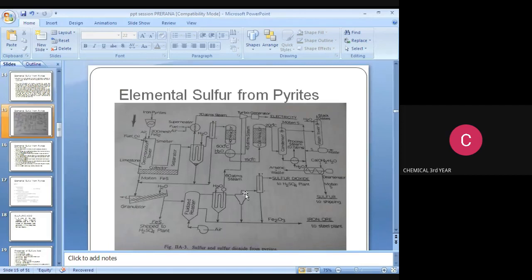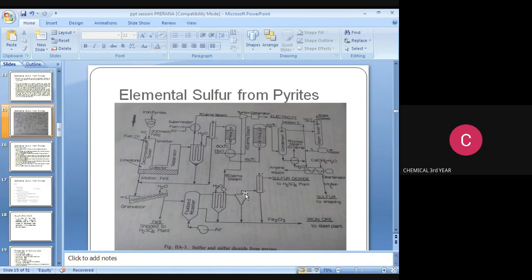This is the flowsheet for production of elemental sulfur from pyrites. This flowsheet contains a decomposition tower, separator, and crusher, and also an electrostatic precipitator to remove the dust. Then there are two reactors: one is a hot reactor and another is a cold reactor. In the hot reactor, the reaction temperature is 600 degrees Celsius, and in the cold reactor, the reaction temperature is 150 degrees Celsius.